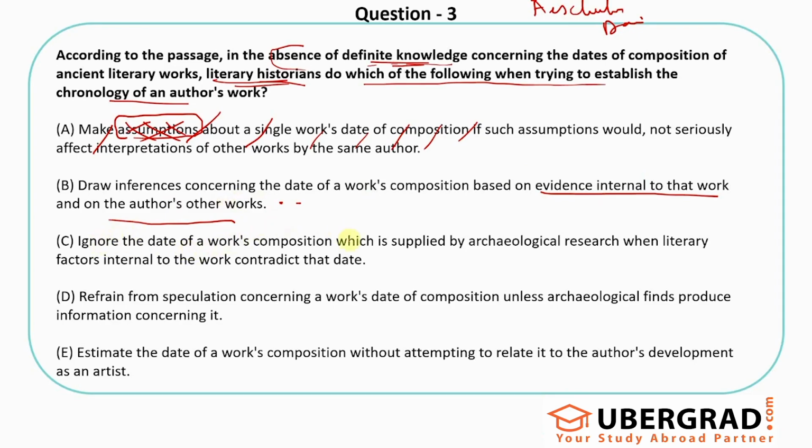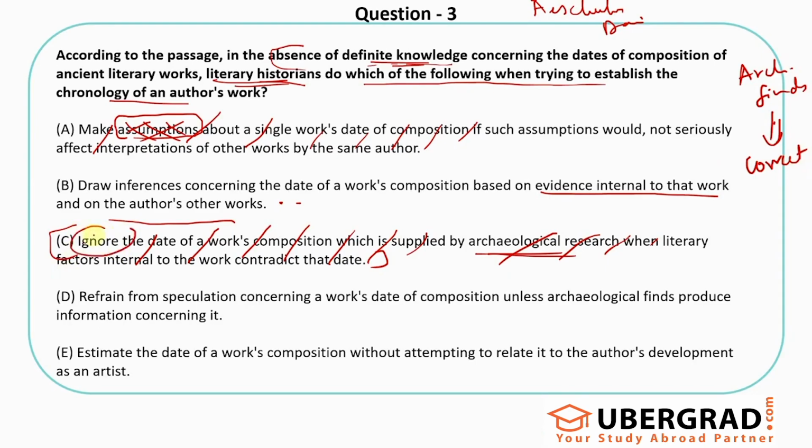Ignore the date of a work's composition which is supplied by archaeological research when literary factors internal to the work contradict that date. This is a wrong option, right? Why? They are not ignoring whatever is being found in archaeological research. First of all, the statement itself is wrong, and then it doesn't even answer this question, because they don't have definitive knowledge. The passage has given us clues that if they get some archaeological finds that give a contradiction, they are ready to correct it. This option says they ignore the date of composition supplied by archaeological research and blindly go with the internal evidence, even if it contradicts. No, they are not doing that. They are actually accepting it and correcting it. So this is a wrong statement.